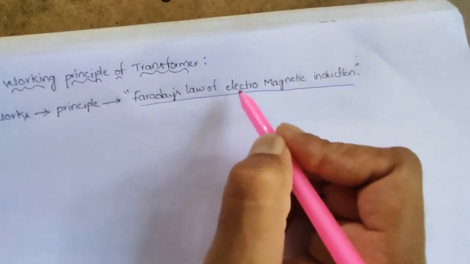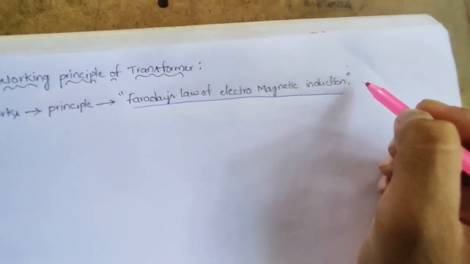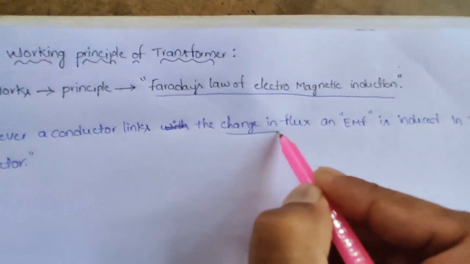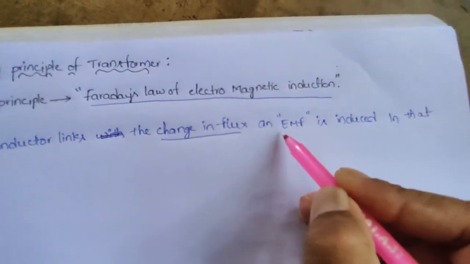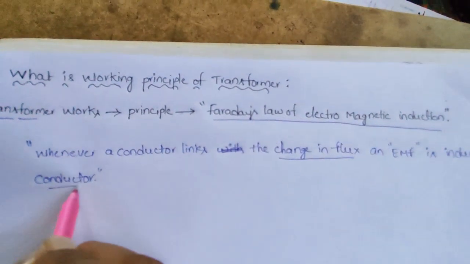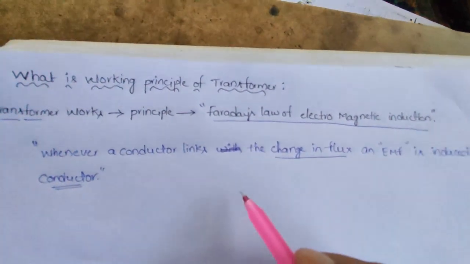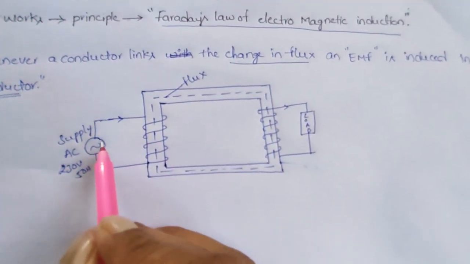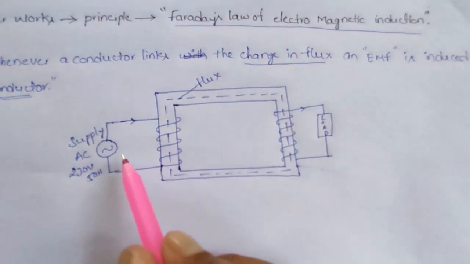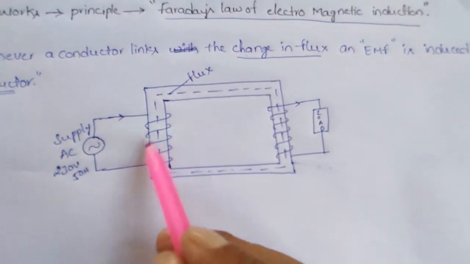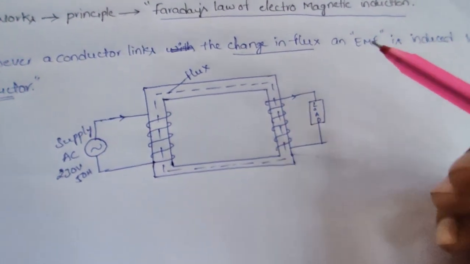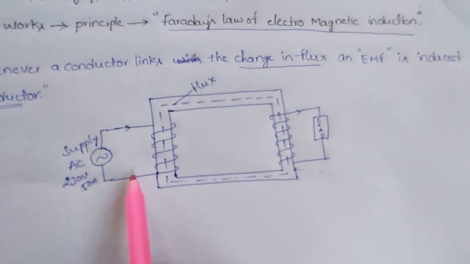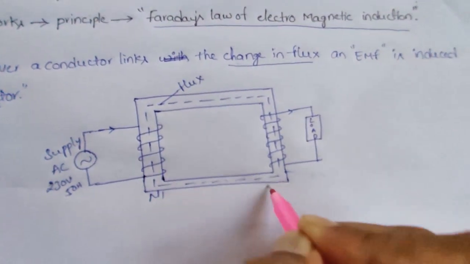What Faraday's law of electromagnetic induction says is that whenever a conductor links the change in flux, an EMF is induced in that conductor. I will explain in the figure. Suppose let us take this transformer. Whenever we give the AC supply to this transformer, I will explain why AC only later. Before that, when the supply is given to the primary winding, this is the primary winding and this is the secondary winding.